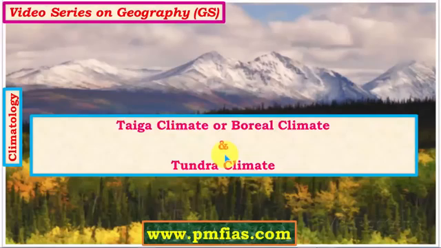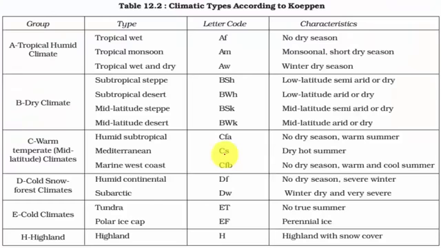Hello friends, in this video we'll study about the taiga type of climate and the tundra type of climate. Under the Köppen scheme of classification, the taiga type is represented by alphabets D and W, where D stands for cold snow forest climates and W for winter dry type of climate. And the winters here are very severe, quite severe compared to the humid continental or Laurentian type of climate. And then we'll study about the tundra type, which is represented by alphabets E and T, where E stands for cold climates and T stands for tundra type, where there is no true summer.